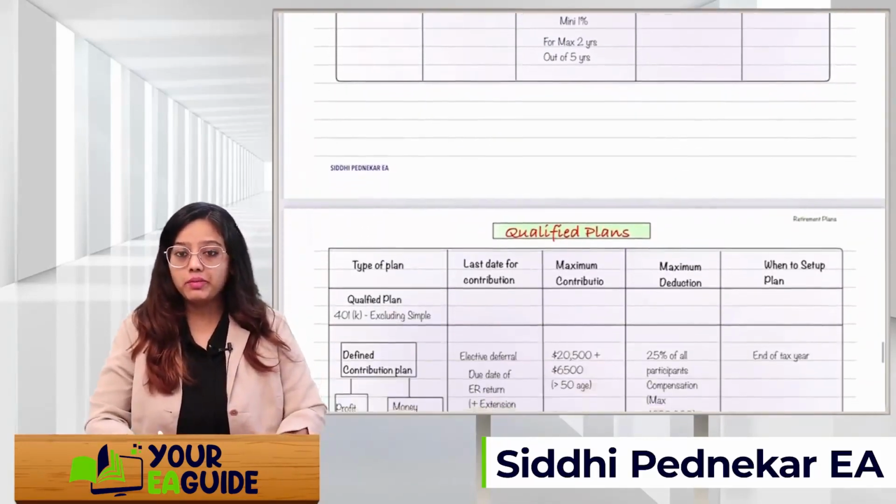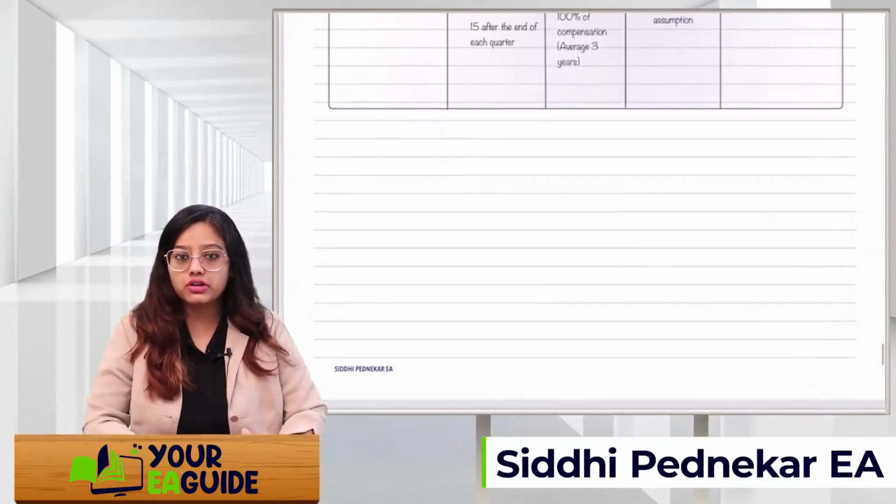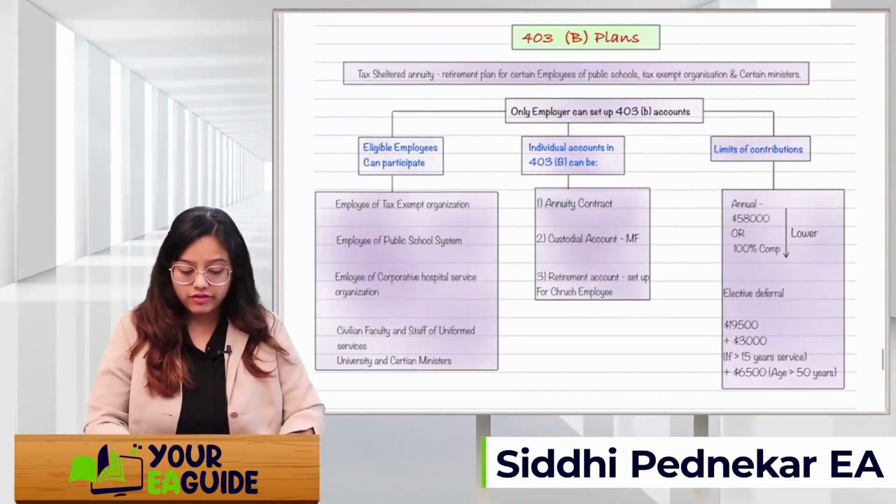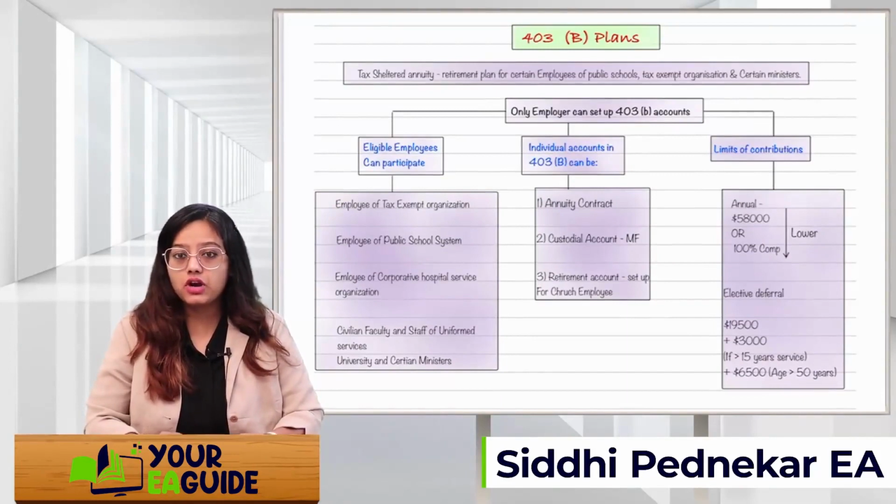So these were the 4 main types of retirement plans. Okay, there is one more plan, that is the 403(b) plan. This is for government employees.